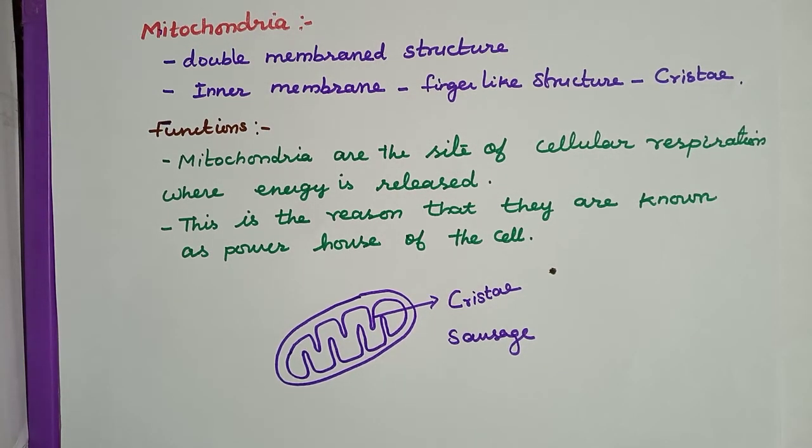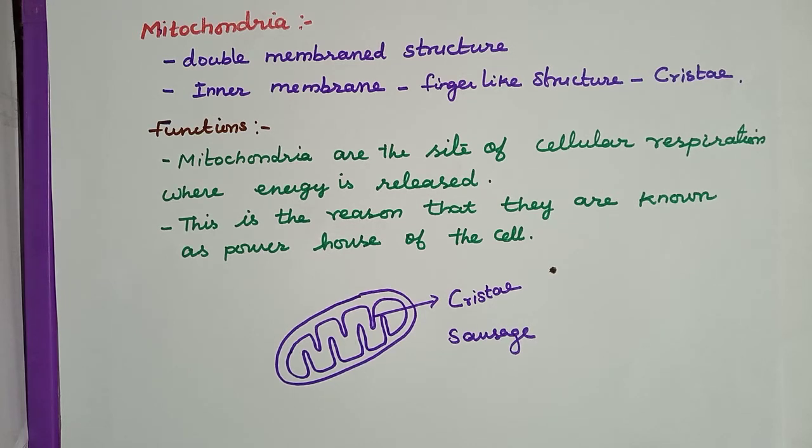And next, what are the functions of mitochondria? The mitochondria are the sites of cellular respiration where energy is released, and they oxidize the digested food in our body to produce energy.